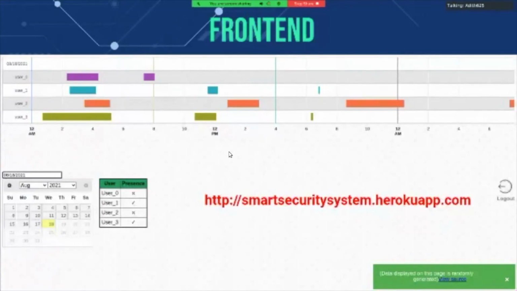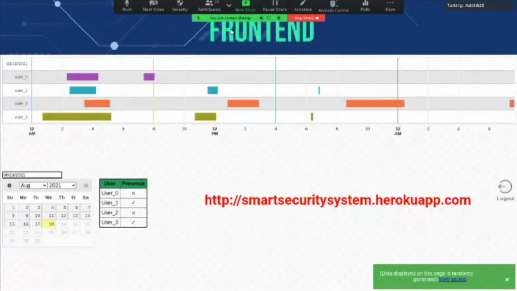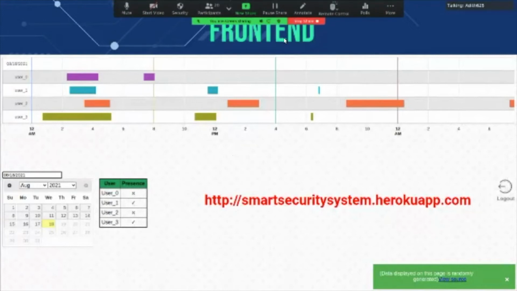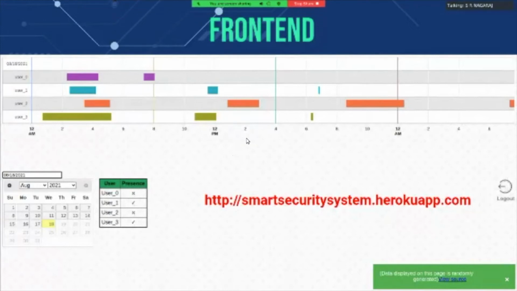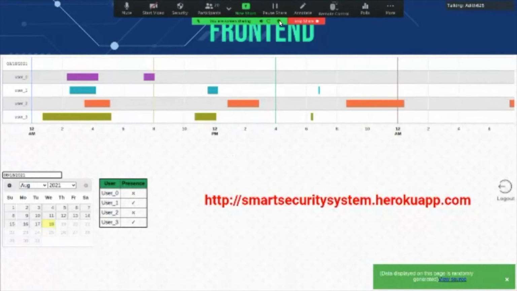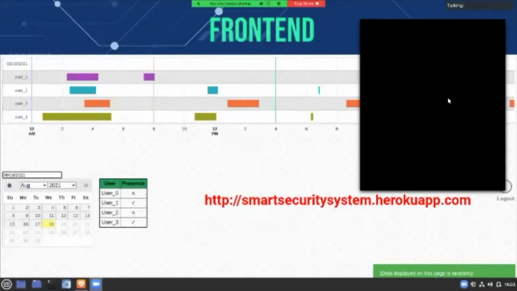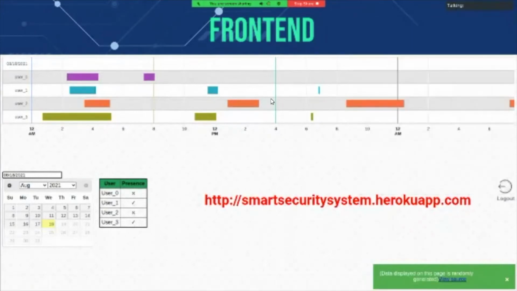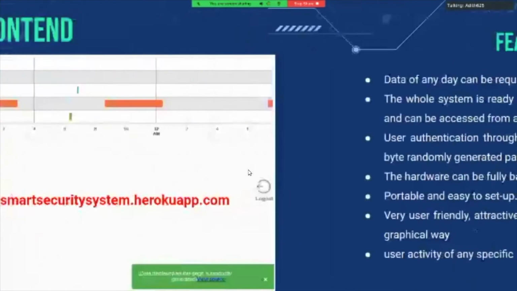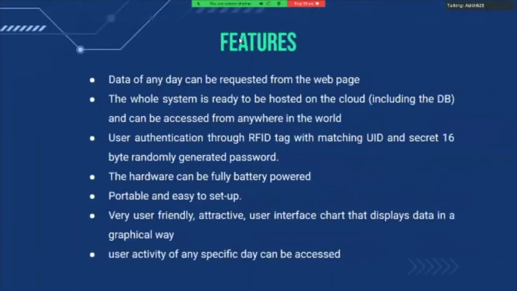So here we had a look at the basic functionality. I hope it's clear. If anyone has any doubt about basic functionality, you can ask it here about what we have covered up till now. Okay, looks like it's clear to everyone. Let's move on. So these are the features that are also included.